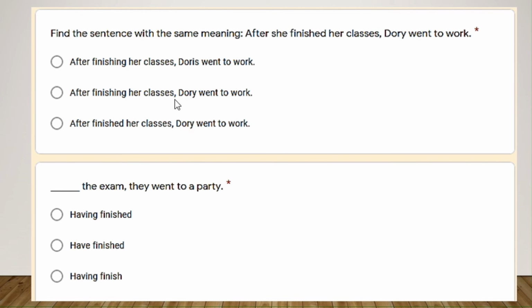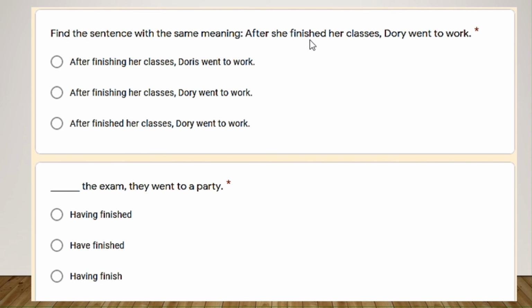After finishing her classes, Dory went to work. The after is showing you the past, so the past participle is not needed. We need the present participle with ing. After finishing, remember, after she finished her classes. Here we don't have the verb be.